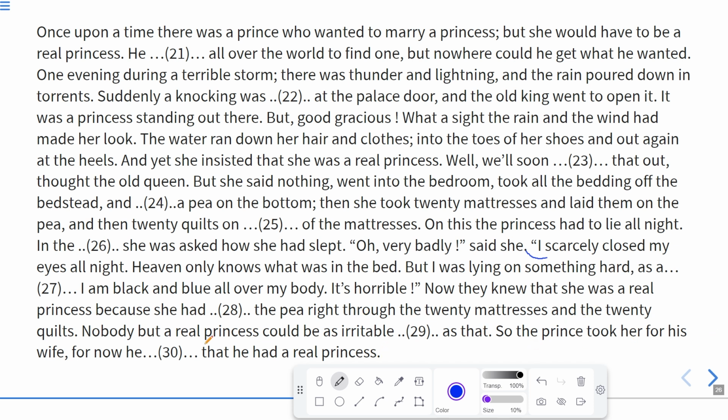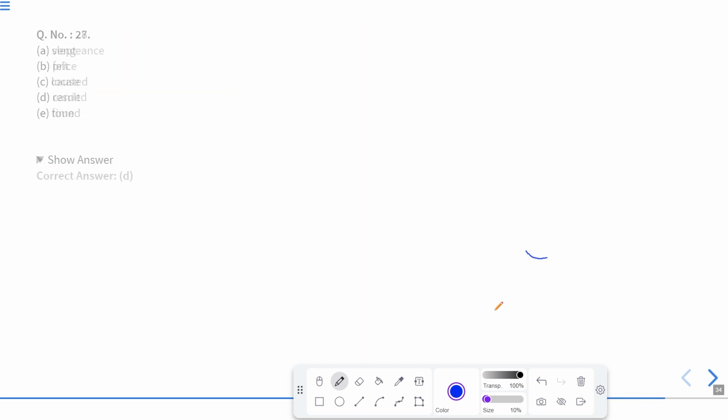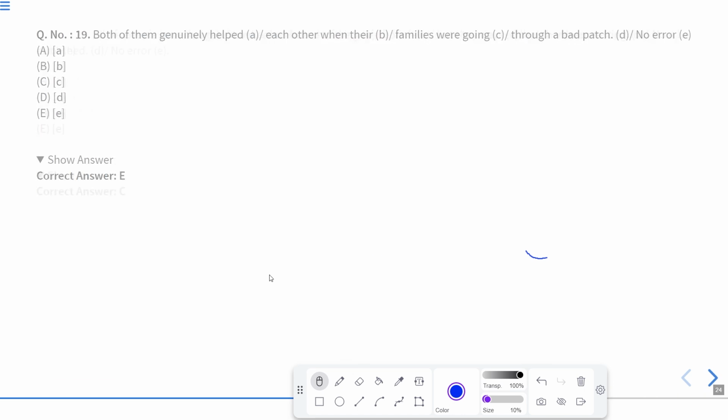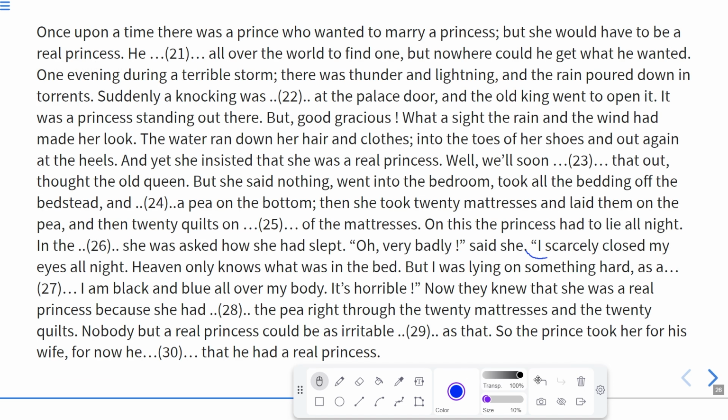So the prince took her as his wife, and now he knew that he had a real princess. In the 30th blank, the options are trust, assured, wanted, think, or knew. Obviously, he knew now that yes, he had the real princess. So according to this, these are the correct answers. Let us read the entire passage again to confirm that this is the correct answer, trying the words in the passage.